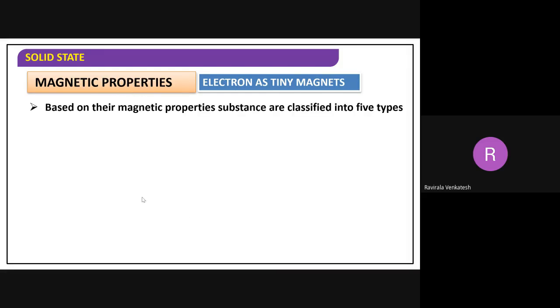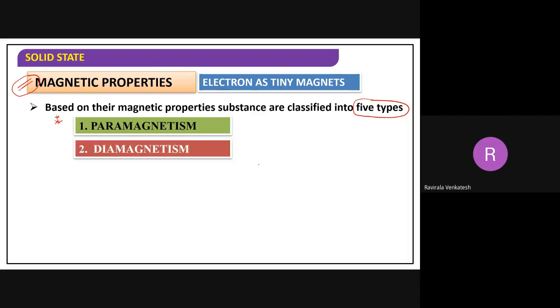So based upon the magnetic properties, we can classify the solids into 5 types. How many types can we classify? 5. From here onwards, from the examination point of view, it is very, very important. This is the topic we are going to discuss for the examination. The first one is paramagnetism. Second one is diamagnetism.